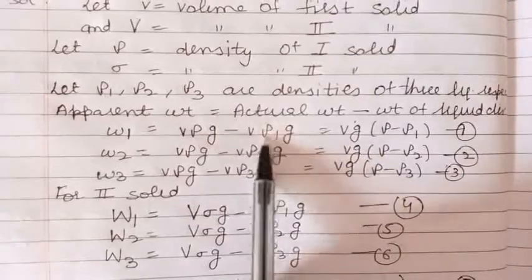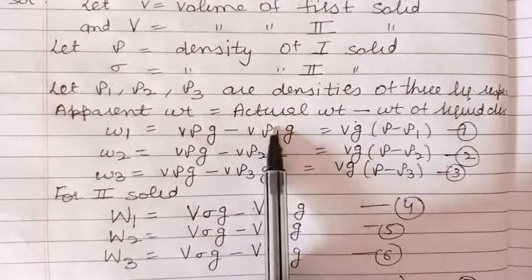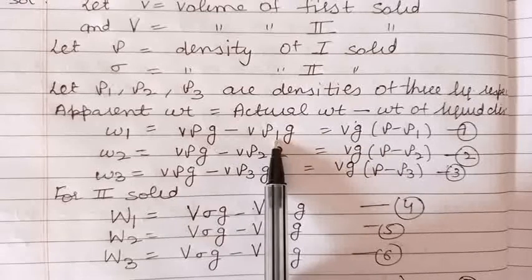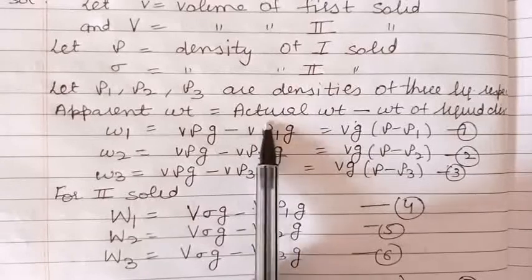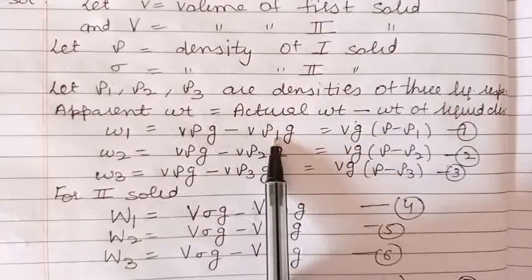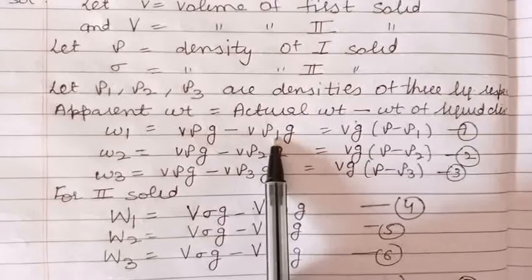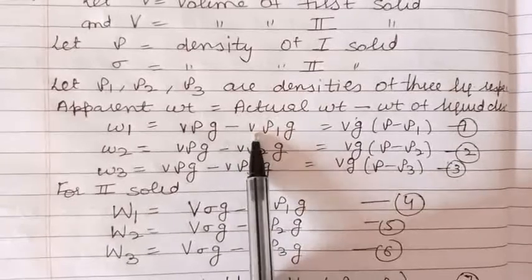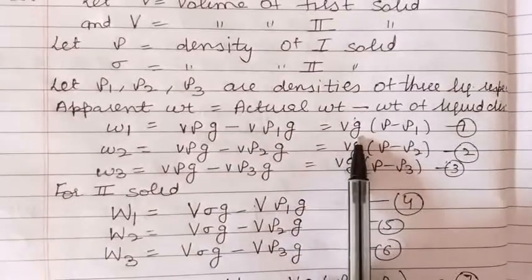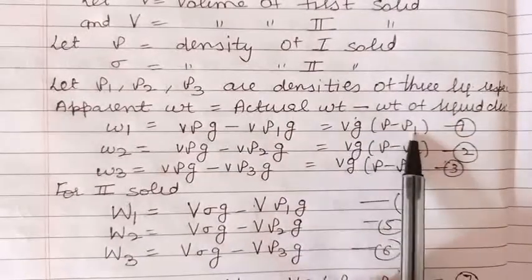Rho 1 is the density of the first liquid. Just keep in mind, when we find the weight of the liquid displaced, the density of the liquid is taken, that is rho 1 here. Now taking v into g common, inside we have rho minus rho 1.